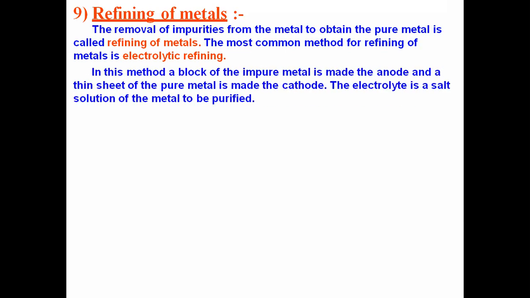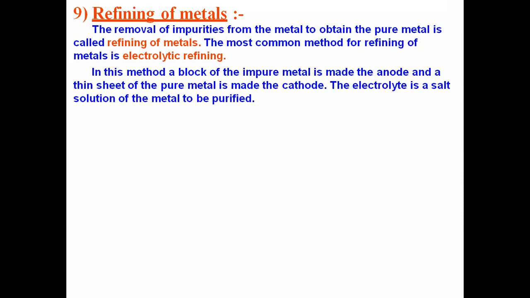So in this method, what we are doing in electrolytic refining is we take a block of impure metal, that is one strip or one rod of the impure metal, and always the impure metal will be made the anode, which means that impure metal will be connected to the positive terminal of the battery.